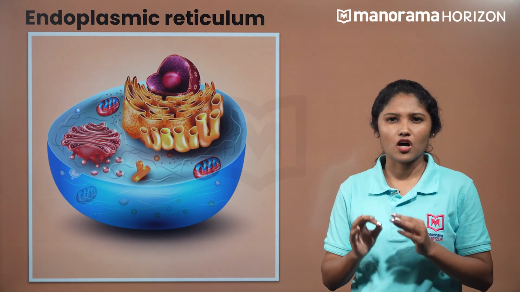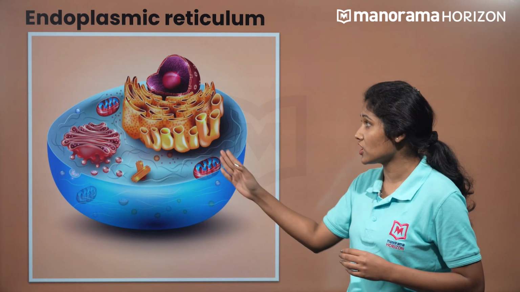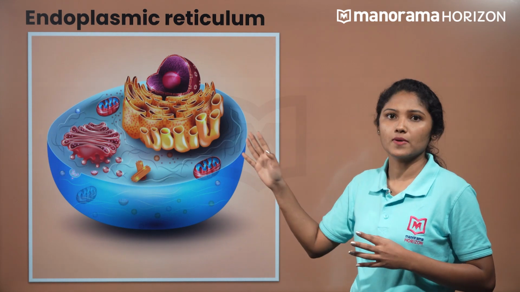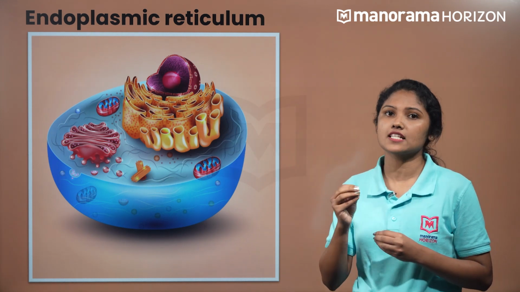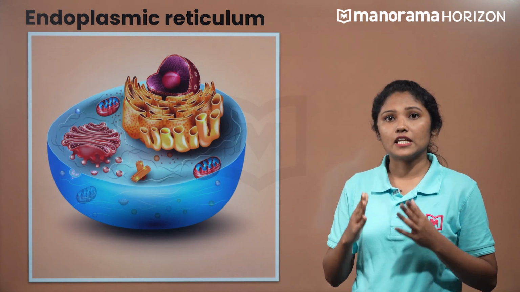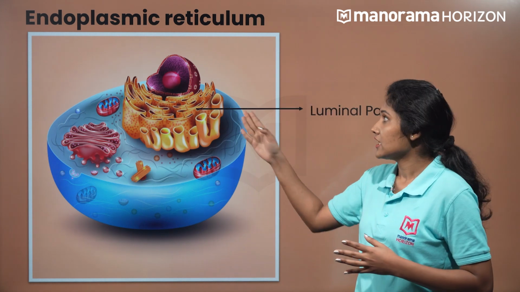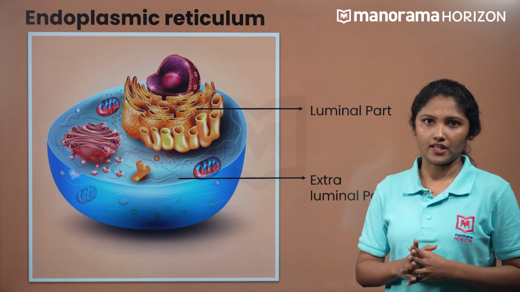Now, let us talk about something interesting. There are some coiled structures inside the cell. They are called endoplasmic reticulum. These are tubular networks in the cytoplasm. The endoplasmic reticulum divides the cell into two compartments. They are the luminal part and the extraluminal part.